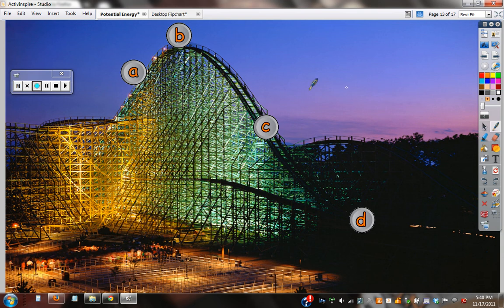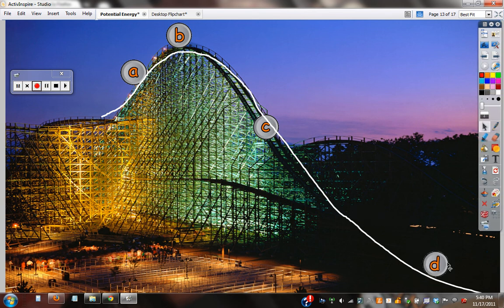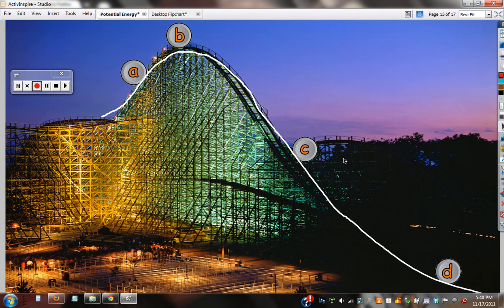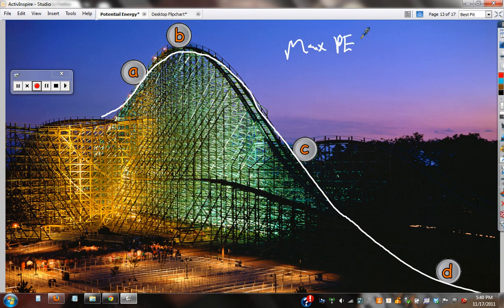So here's some questions for you. Question number 1. This is the roller coaster goes like this, and then it comes down. I'll put D all the way down here. I'm going to put C right here. Where is the max potential energy at? A, B, C, or D? Remember, look back at the sentence you just wrote. What makes potential energy? Height equals max height, B.